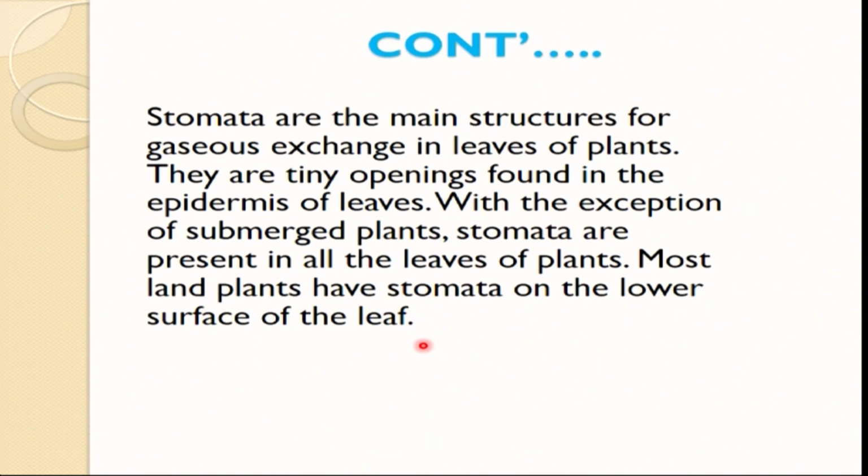Stomata are present in all the leaves of the plant. Most of the land plants have stomata on the lower surface of the leaves, as I mentioned. In your homestead, where you are staying, most of the plants are land plants, and their stomata are on the lower surface of the leaf.